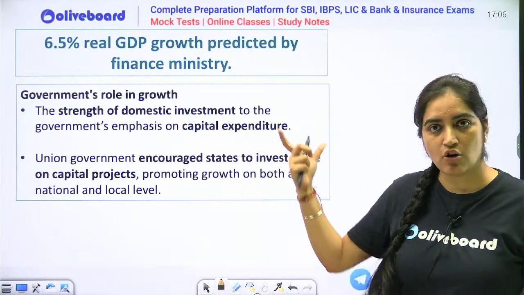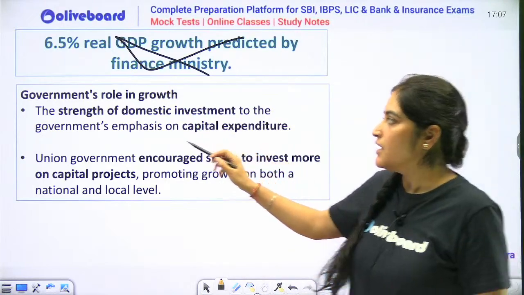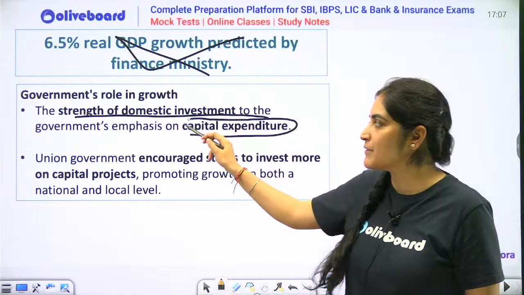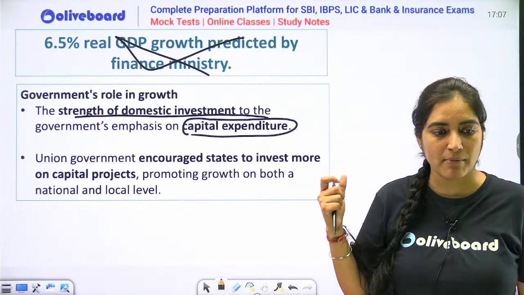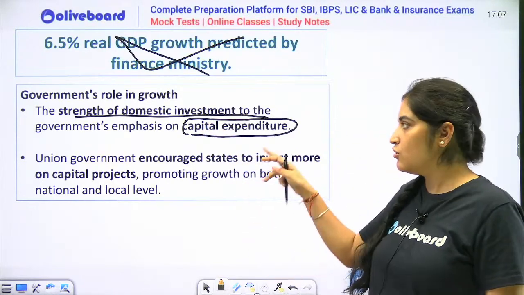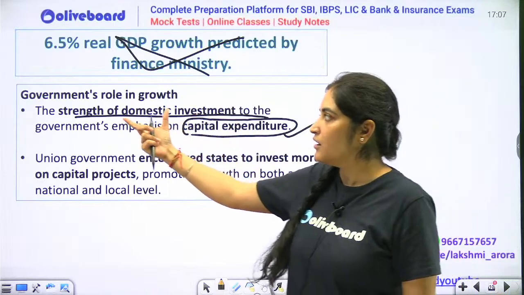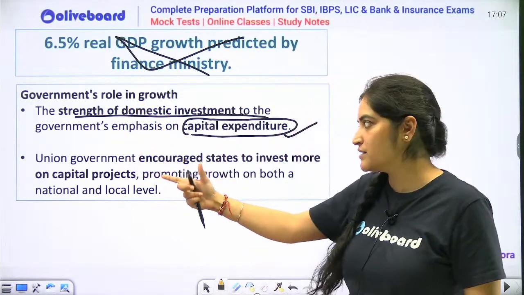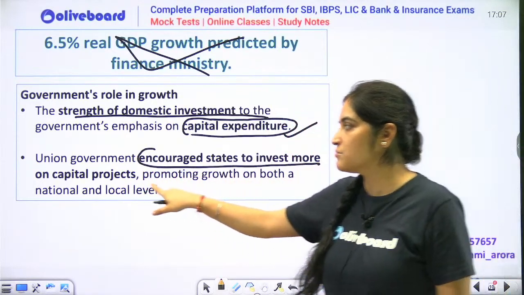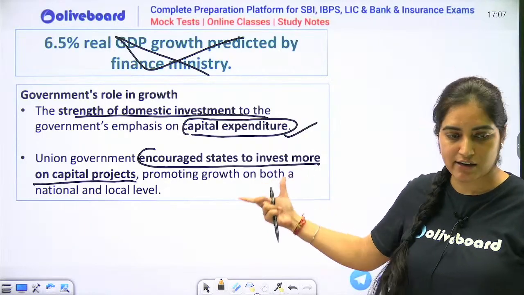Government ka role also this monthly economic review tells. It says that the strength of the domestic investment, also the government's capital expenditure is actually driving the economic growth. So there are two things. Ek to domestic investment is more. Also, government is actually doing capital investment, because of which we are seeing economic growth. Next thing, union governments have actually encouraged to invest more in capital projects via different schemes. So that's why also we are experiencing growth.